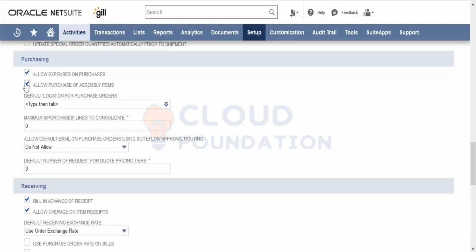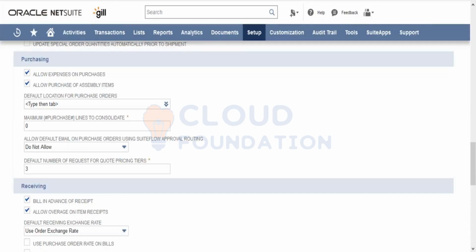In case you want that, you can check this checkbox, Allow purchase of assembly items. What should be the default location on the purchase order? In case you have selected something here, it will be the default location.